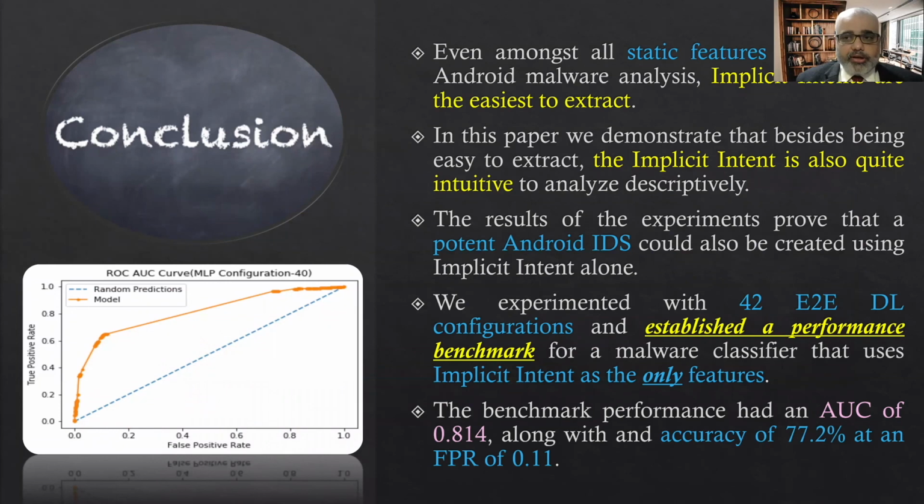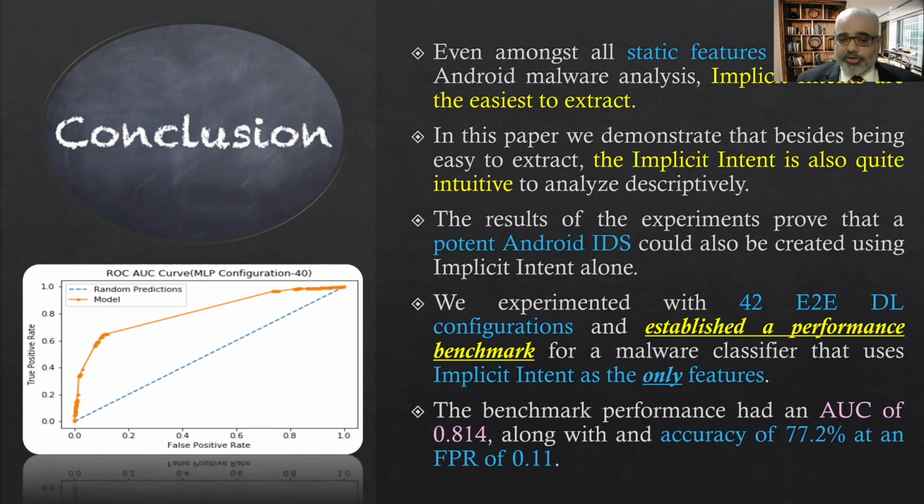So in conclusion, we would like to say that implicit intents are the easiest features to extract. They are one of the most intuitive features for humans to understand. They are not so widely used in applications and not at all used in isolation in any of the literature so far. We believe that given the intuitiveness these features bring, they offer very good insights in terms of making malware detection.